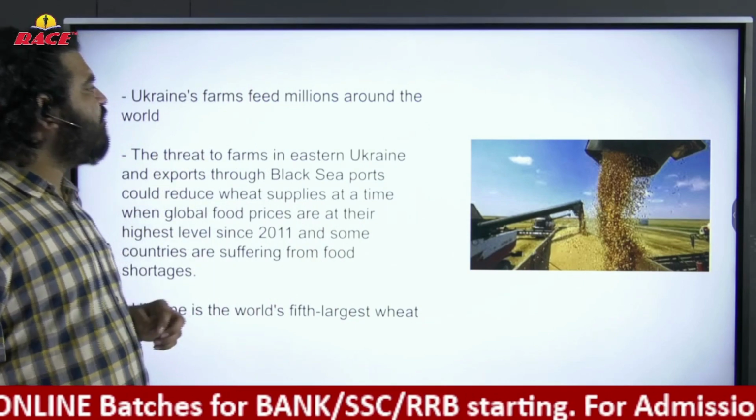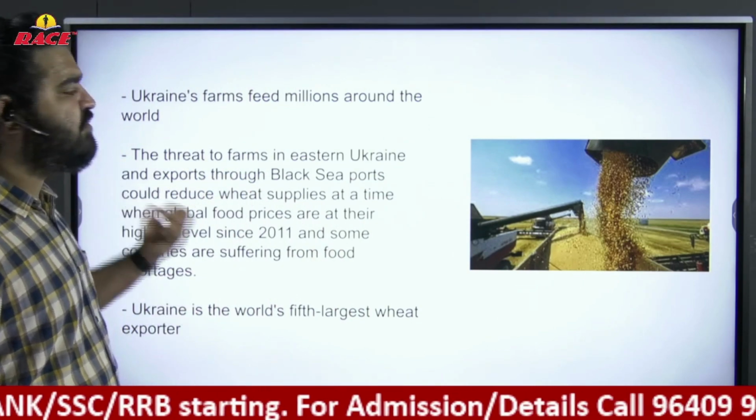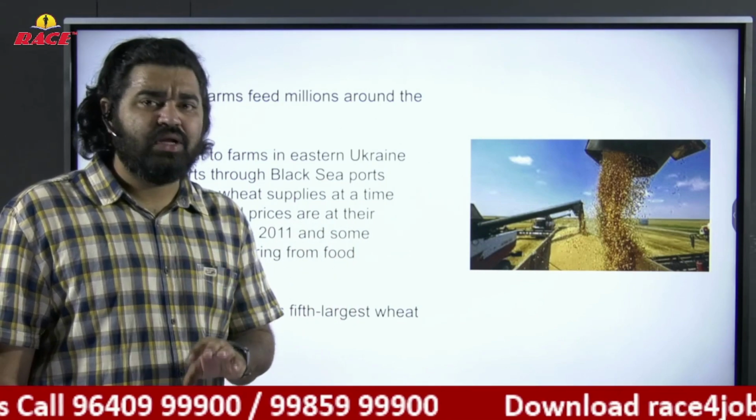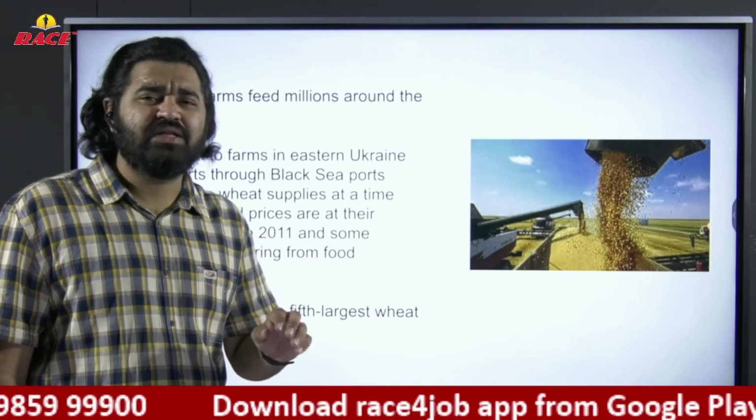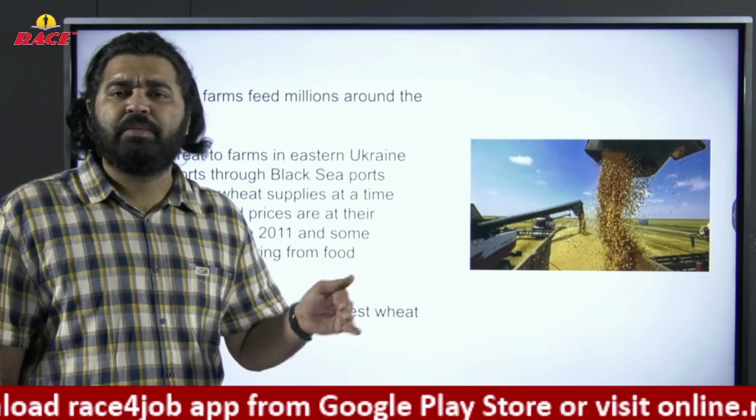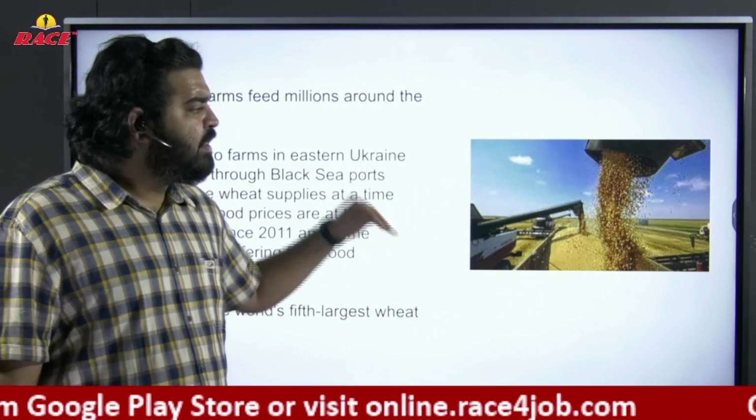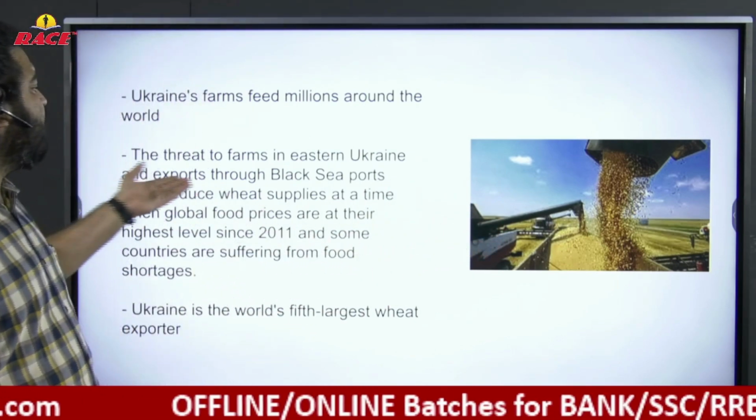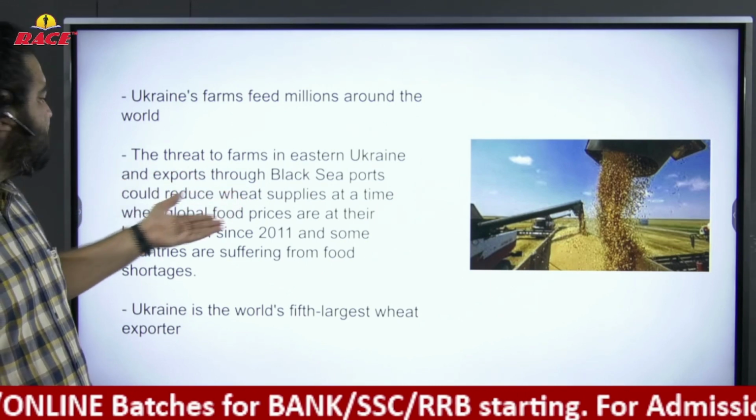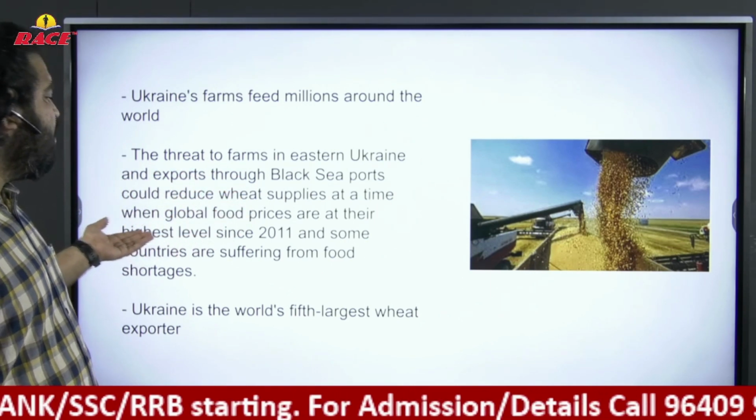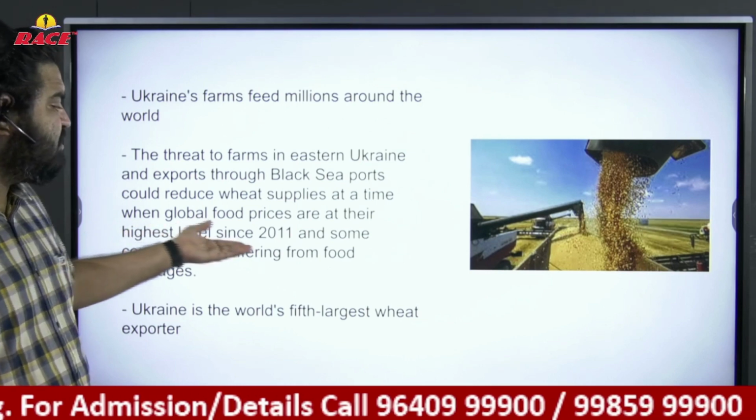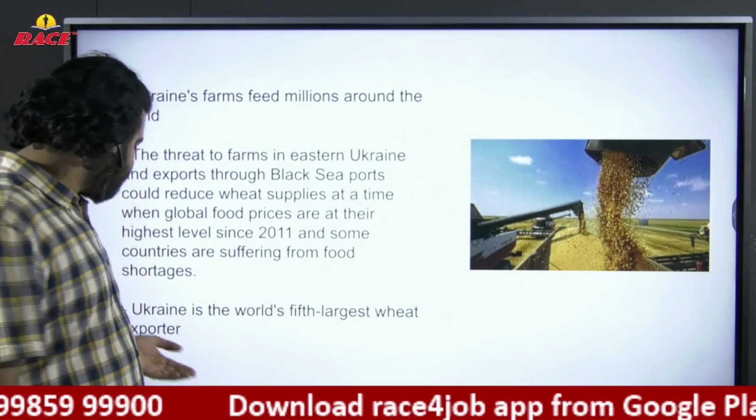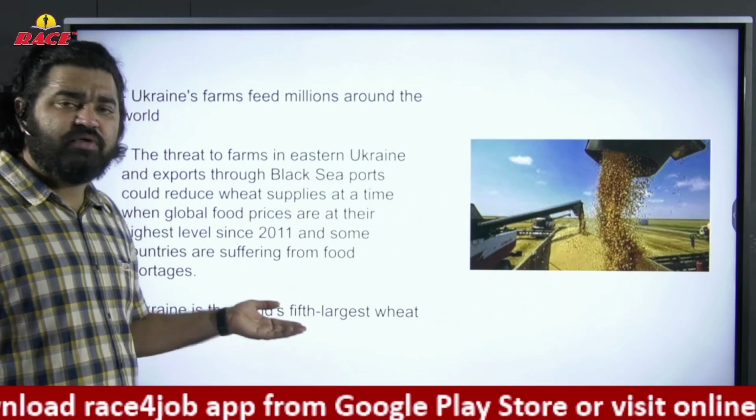Now, Ukraine's farms feed millions of people around the world. See what we discussed in the previous slides. Russia's chief export is crude oil, and Ukraine's is totally an agriculture economy. Like India, you can assume, the majority of the people are engaged in agriculture, and the contribution is somewhat better. So for an agriculture economy, now their exports will come down. The threat to farms in eastern Ukraine and exports through Black Sea ports could reduce wheat supplies at a time when global food prices are at their highest level since 2011, and some countries are suffering from food shortages. Ukraine is the world's fifth largest exporter of wheat.